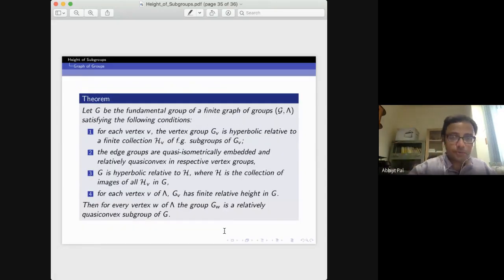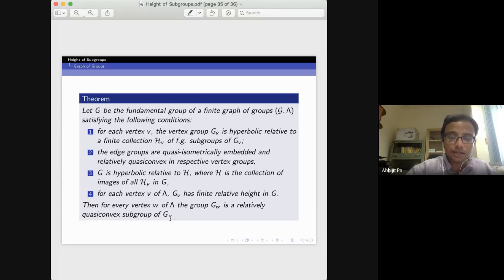This has been proved by me: if you take the fundamental group of a finite graph of groups, and assume the vertex groups to be relatively hyperbolic, hyperbolic relative to a collection of finitely generated subgroups, and the edge groups are quasi-isometrically embedded in the vertex groups and relatively quasi-convex in the vertex groups, and I also assume that G is hyperbolic relative to H, where H is the collection of images of all these H_v in G, and also I assume that for each vertex v of lambda, the vertex group has finite relative height in G, then one can show that any vertex group is a relatively quasi-convex subgroup of G.